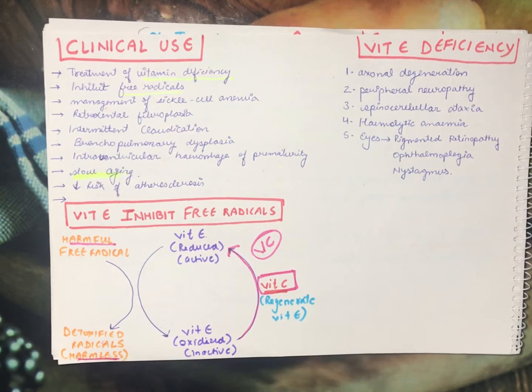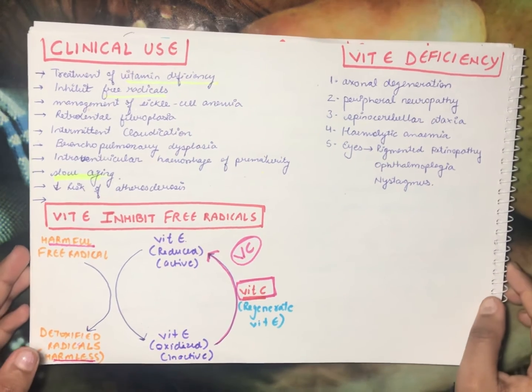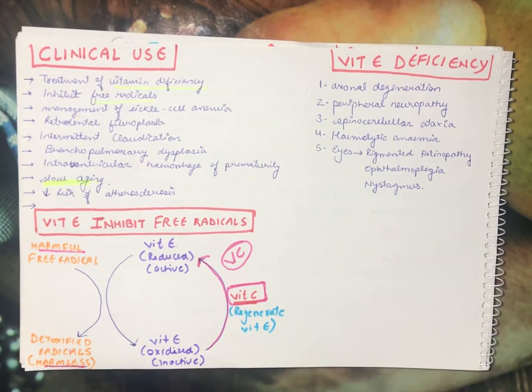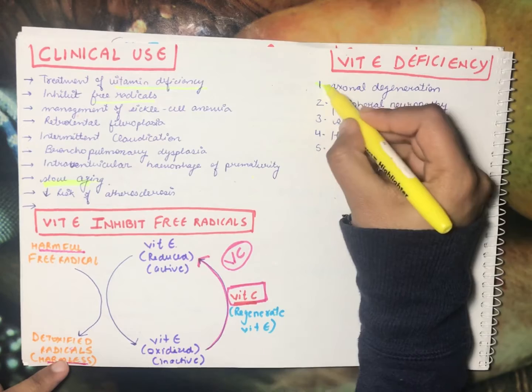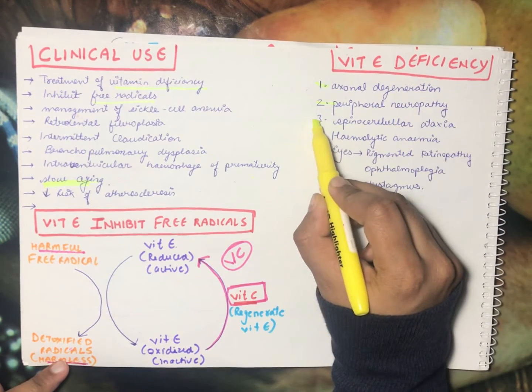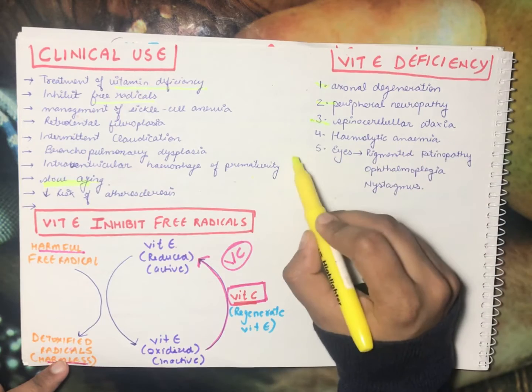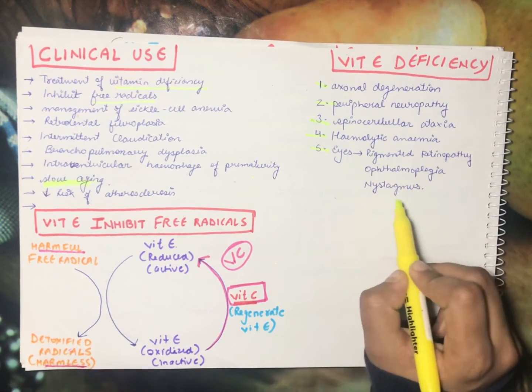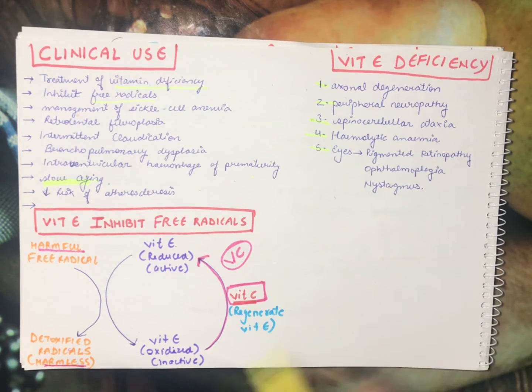So let's move to the deficiency of this vitamin. What will happen if the vitamin is present in less amount in the blood? It will lead to axonal degeneration, also peripheral neuropathies, spinocerebellar ataxia, hemolytic anemia, and in the eyes it leads to pigmented retinopathy, ophthalmoplegia, and nystagmus as well. So this will happen if there is a deficiency of vitamin E.